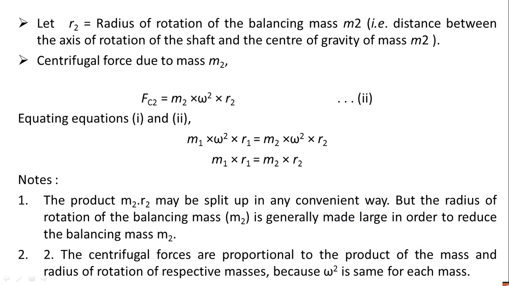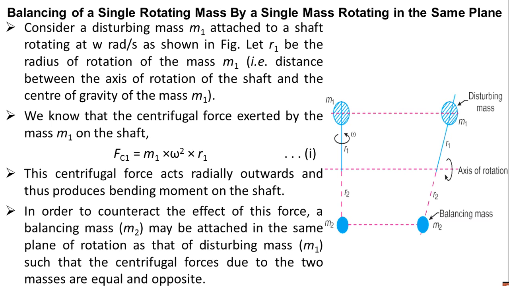So let us take r2 as the radius of rotation of the balancing mass m2, that is the distance between the axis of rotation of the shaft and the center of gravity of mass m2. Here the centrifugal force due to the mass m2 will be Fc2, that is m2 omega square into r2. If we equate 1 and 2, because both should be equal, only then will it be balanced.